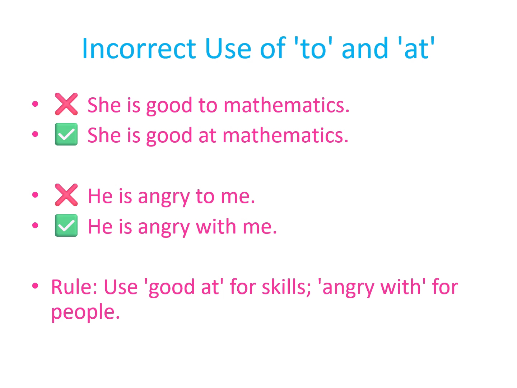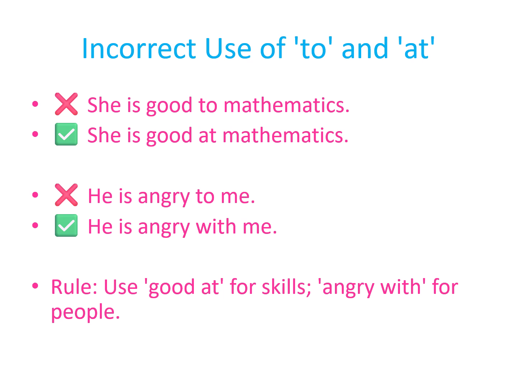Take this sentence, "She is good to mathematics." That's incorrect. The right preposition here is at, not to. So, the correct sentence is, "She is good at mathematics." Remember, we use good at when we're talking about someone's skill or ability in a subject or activity.